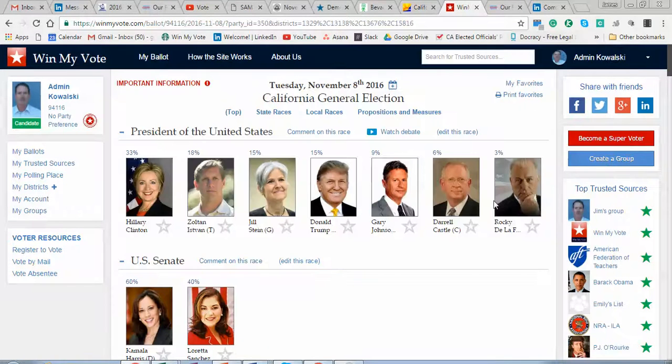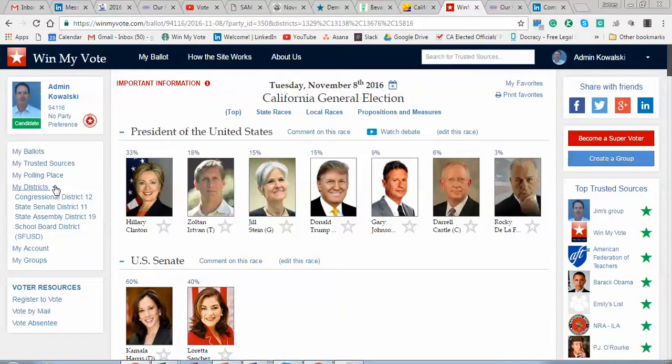So I'll show you real quickly. This is the interactive sample ballot on Win My Vote. The way that it works is that a voter signs up for free, either with a social media account or just an email address. They type their zip code in, and that zip code places them in specific voting districts.